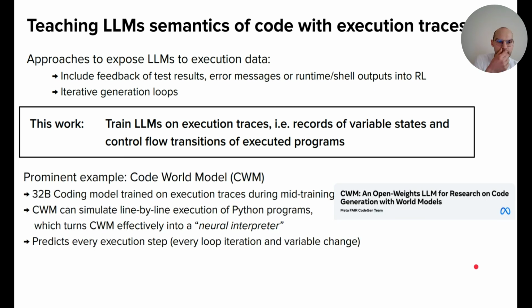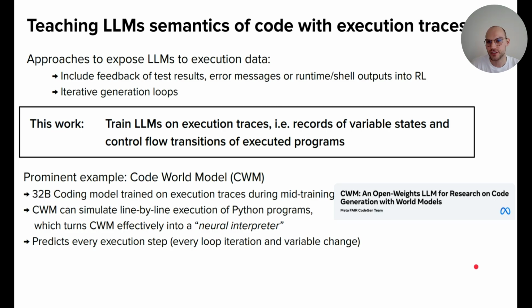Execution traces were used in several previous works already, but one prominent example I want to highlight, which I was also involved in during my internship last year, was the Code World Model. So here, the Code World Model, CWM, is a 32 billion parameter coding model that is trained explicitly on large amounts of execution traces during its mid-training. And as a result, the CWM can simulate line-by-line execution of Python programs, which effectively turns it into a sort of neural interpreter. So you can give it a function, you can give it arguments to this function, and then the model predicts every execution step.